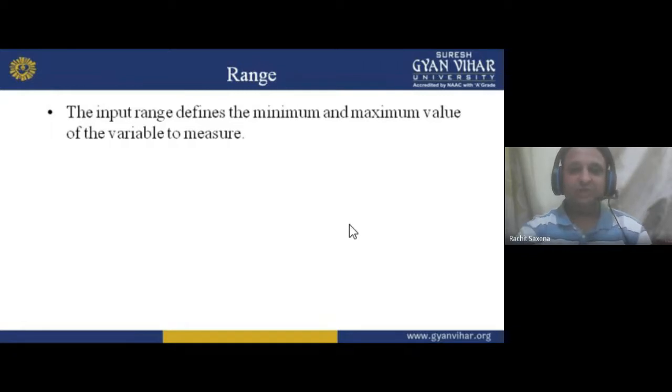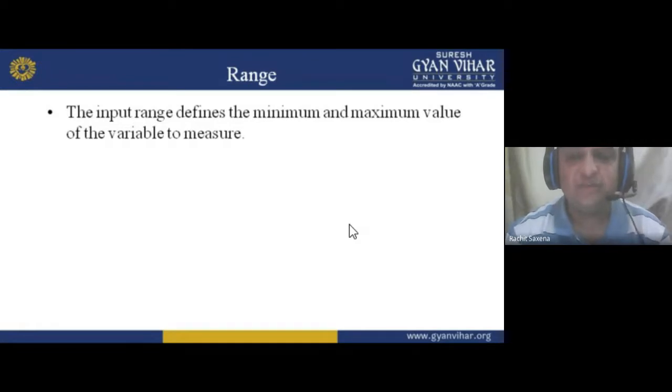variable to measure. For example, a wattmeter is there, and the wattmeter's minimum range is 25 watt and maximum range is 100 watt. So minimum will become 25. If you want to measure 15 watt, the wattmeter will not give you a reading. Why? Because the minimum range is 25, my dear student. If 0 is there and it varies from 0, 15, 25, then it can give you the reading, but it can't if it is minimum 25 and maximum is 100 watt.